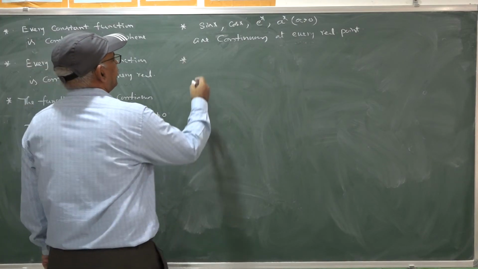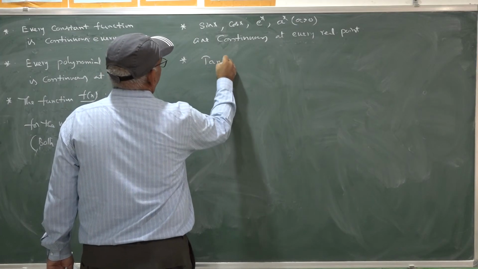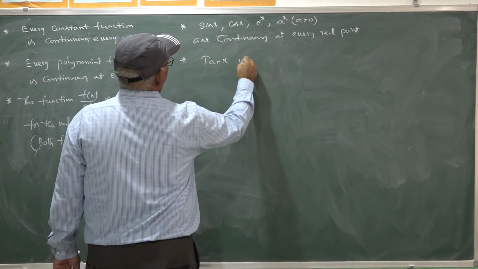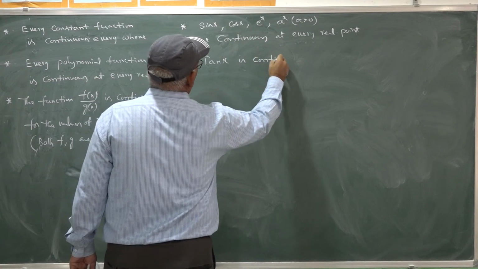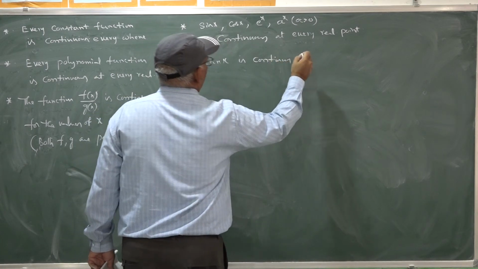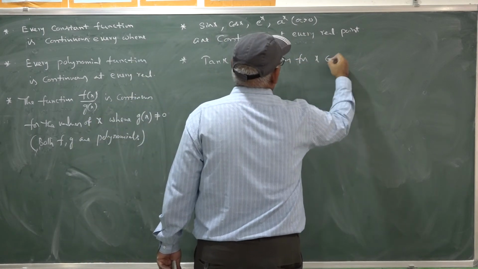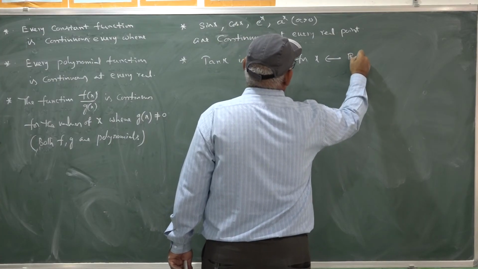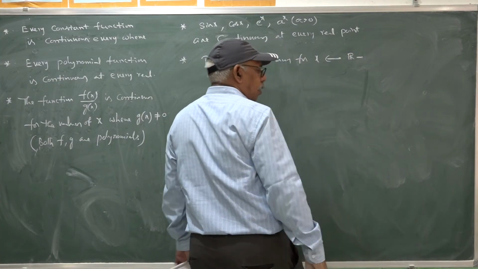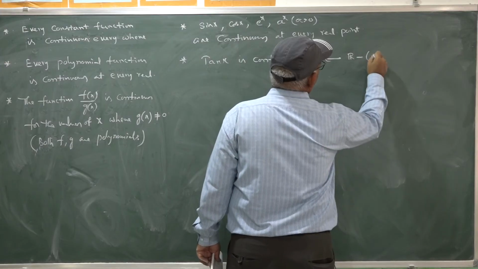Next, tan x is continuous for x belongs to R minus odd multiples of pi by 2.